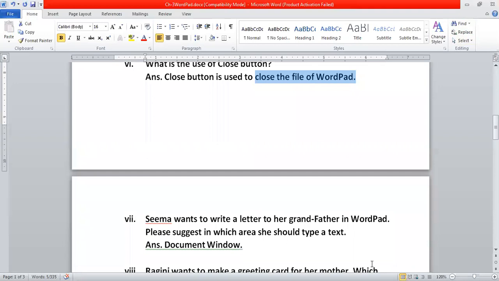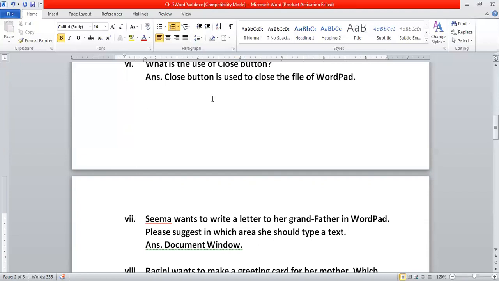Yes, it is a case-based question. There is a girl Seema, she wants to write a letter to her grandfather in WordPad. Okay, so please suggest in which area she should type the text. So the area in which she wants to type the text is the document area or document window.